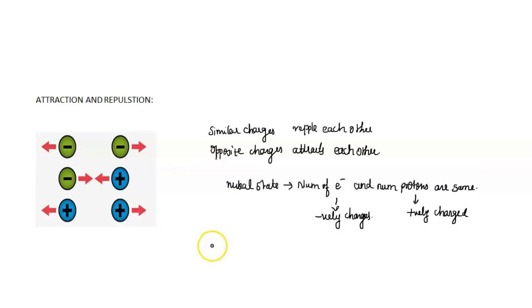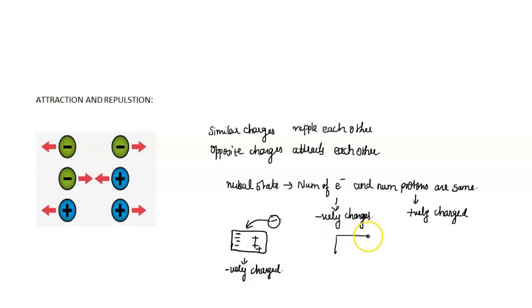When one electron enters the body, it becomes negatively charged. If we have one object, then the total number of electrons is equal to the total number of protons. So when one electron enters the body, what happens? The number of electrons becomes greater than the number of protons. So now we can say that this object is negatively charged.